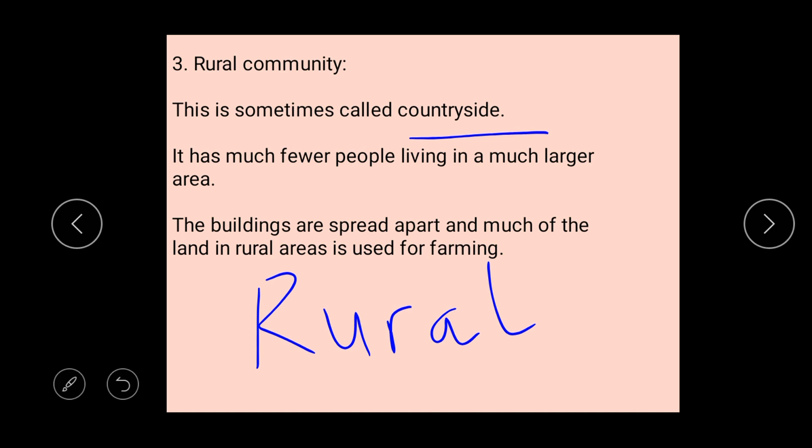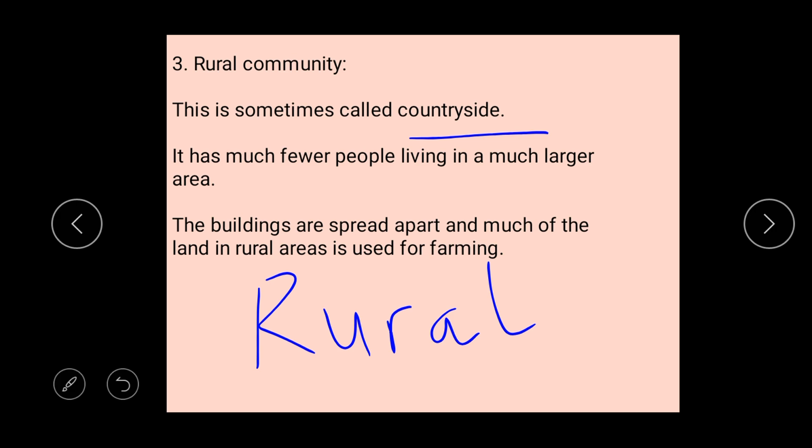So this is more like the suburban, but not like the suburban, because rural areas are not close to the city. Even in an urban area, we have fewer people, just the way we have in a rural community, and we have large space. Okay, we also have large space in a rural community, but rural communities are not usually built close to big cities. Okay, do you understand?